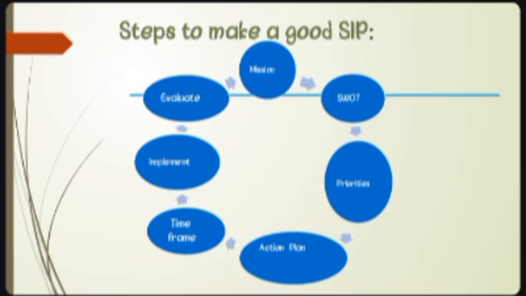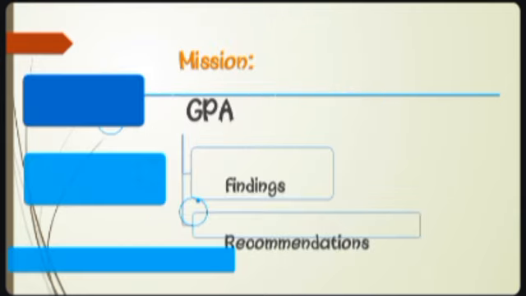Steps to make a good SIP. Now it's time to discuss what things we need in the SIP. The steps are: SWOT analysis, action plan, time frame, improvement, and evaluation at the end. Next is the mission to achieve a good GPA. What are the findings? And last are the recommendations.